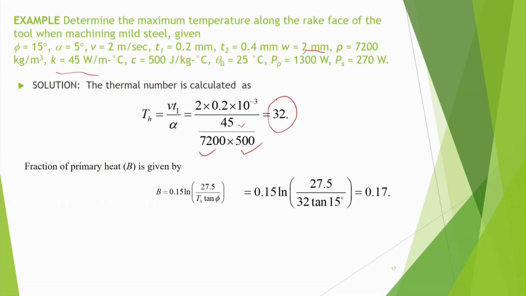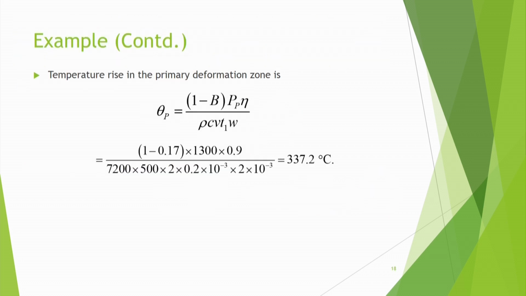So since the thermal number is 32, the fraction of primary heat B is given by B is equal to 0.15 ln of 27.5 divided by Th tan phi. So plug in those values, 0.15 ln 27.5, 32 tan 15 degree, phi is 15 degree, and this comes out to be 0.17. So it means that 17% heat in this case is going to the workpiece and remaining 83% is going to the chip. So this we have done.